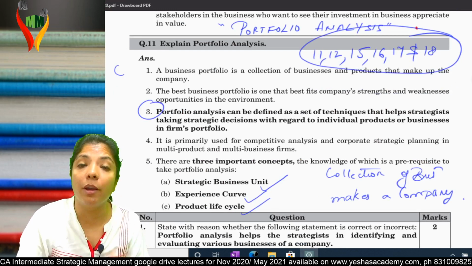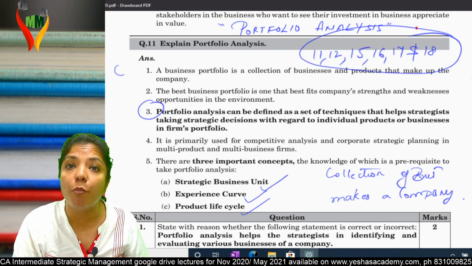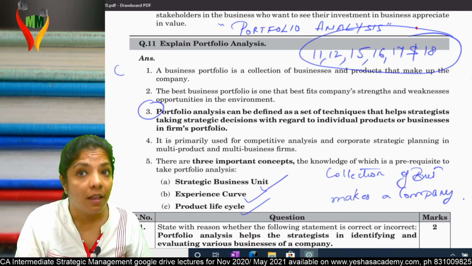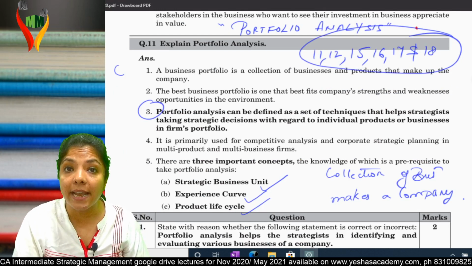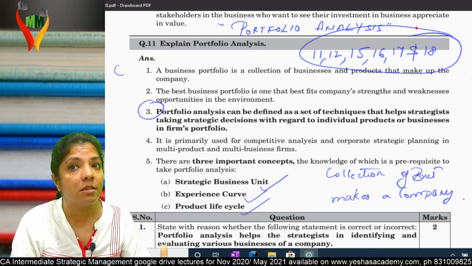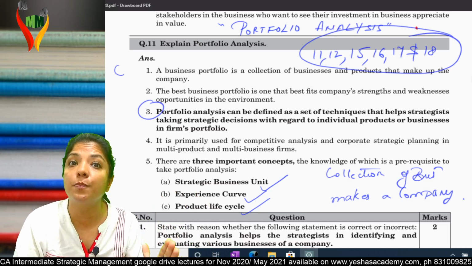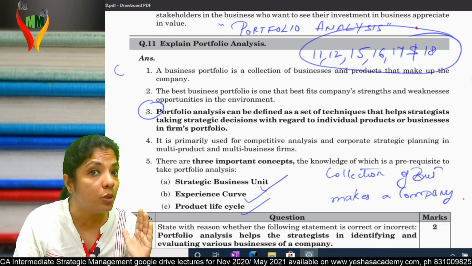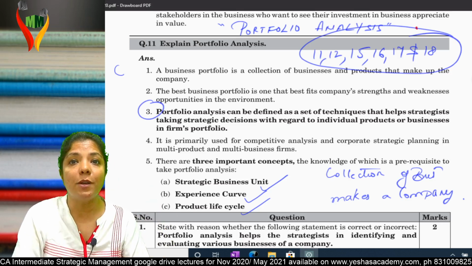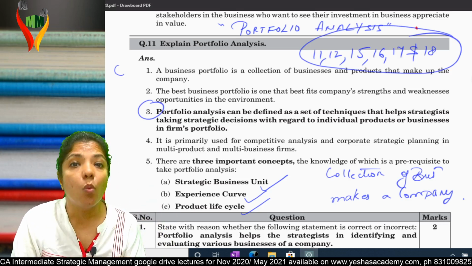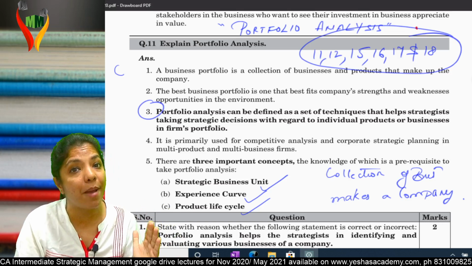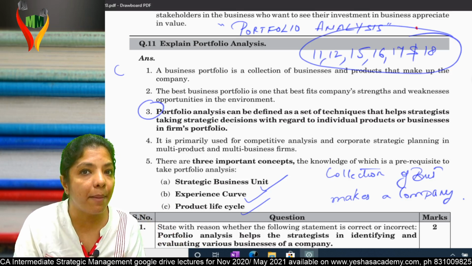First, mark this third point important. What's the third point? Definition of portfolio analysis. Portfolio analysis can be defined as a set of techniques that help strategists take strategic decisions with regard to individual products or businesses in a firm's portfolio. I am going to take a strategic decision with respect to the product, with respect to the business: where to invest, where not to invest. If we already invested and it was a wrong decision, withdraw the money back. Am I clear?